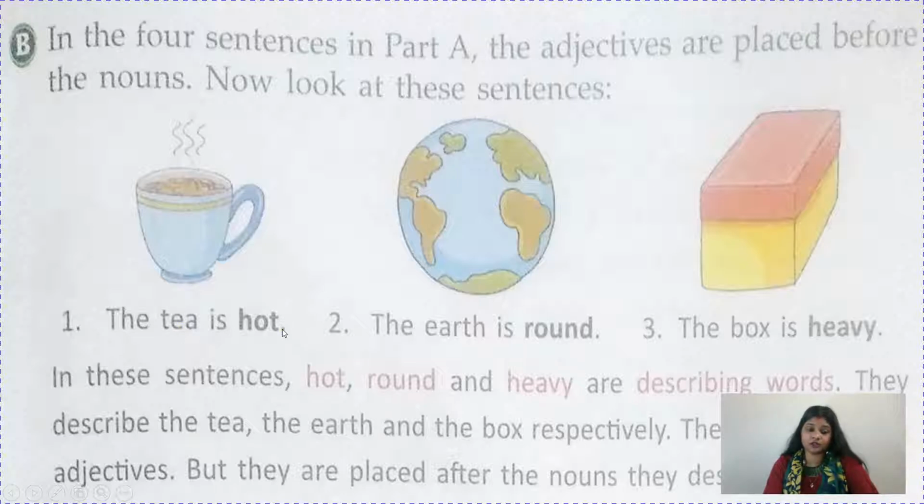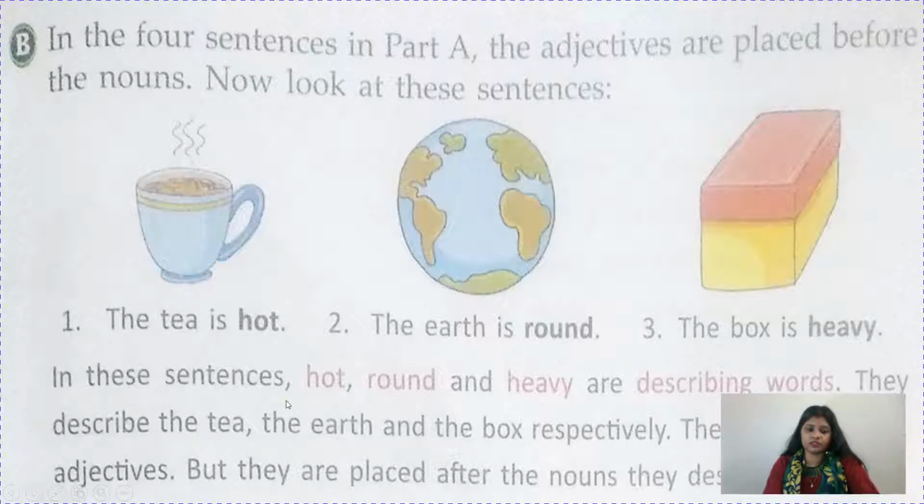Okay, the tea is hot, the tea is cold. So hot or cold will become adjective. The earth is round. So earth is noun and round is describing it. So it is an adjective. The box is heavy. Box is noun. And which word is describing it? Heavy. The box is heavy. Or the box is not heavy, then also heavy will only be adjective.